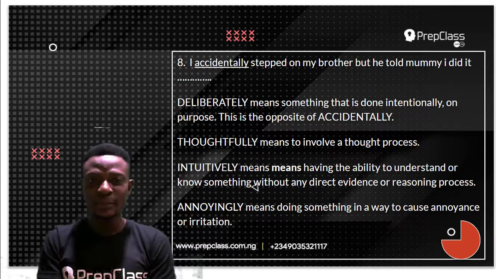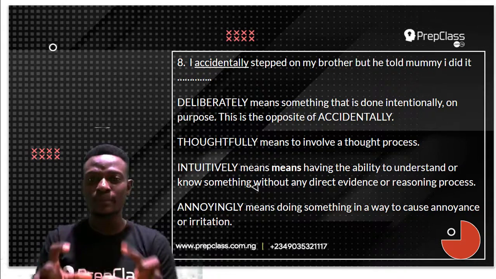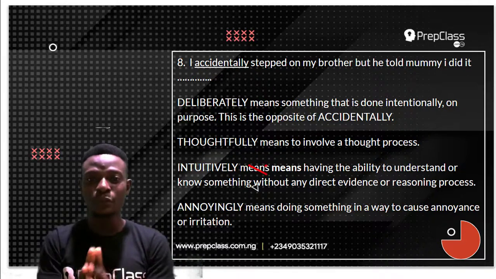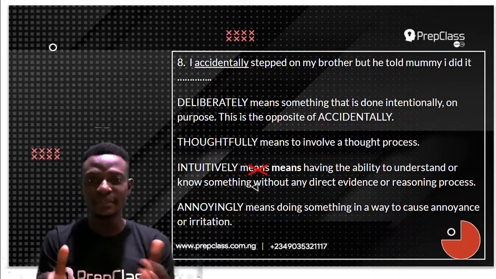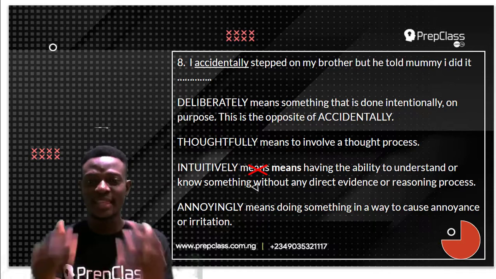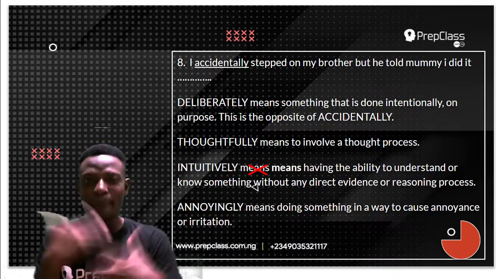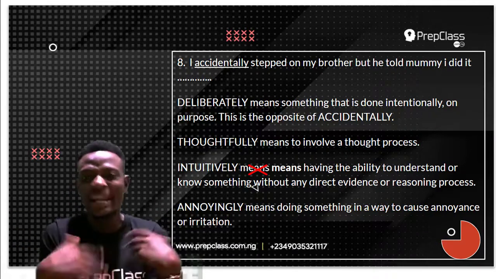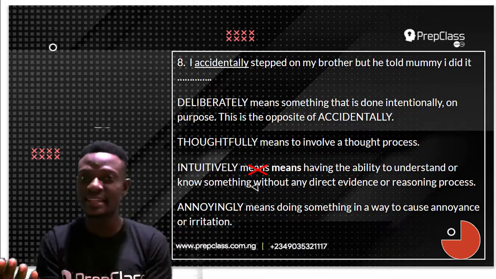It is not intuitively, because intuitively means having the ability to understand or know something without any direct evidence or reasoning process. Intuitively means having the ability to understand or know something without any direct evidence or reasoning process. Like the ability to do something without even thinking about it, like it just comes to you naturally, intuitively. This is not the opposite of accidentally.